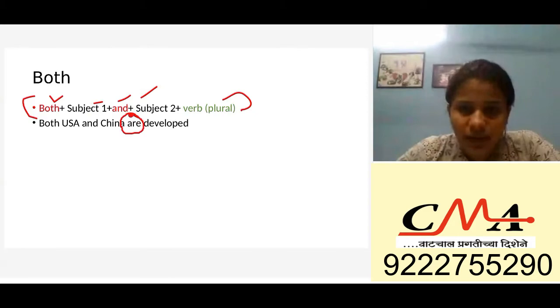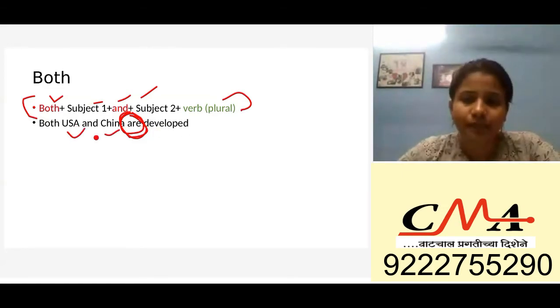Now what is important is you have an 'are'. Because both means two, right? So when you have two, it's going to be plural. So this is going to be plural. Okay, 'are' is going to be plural.